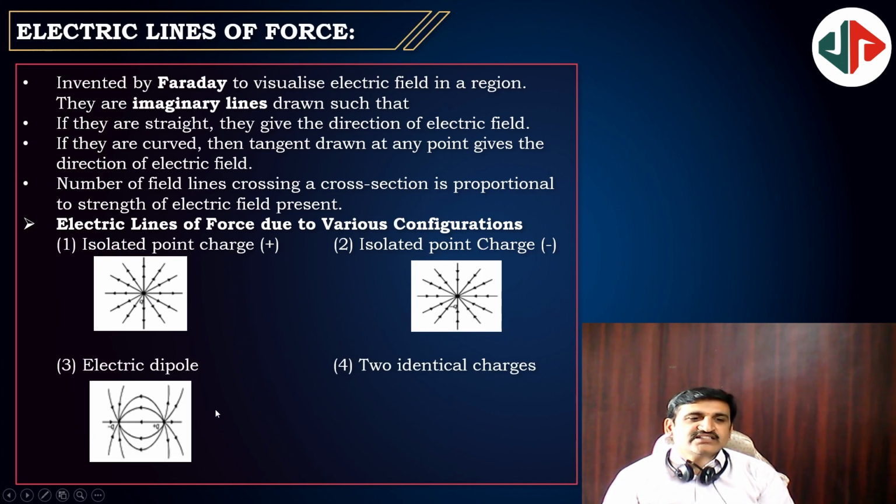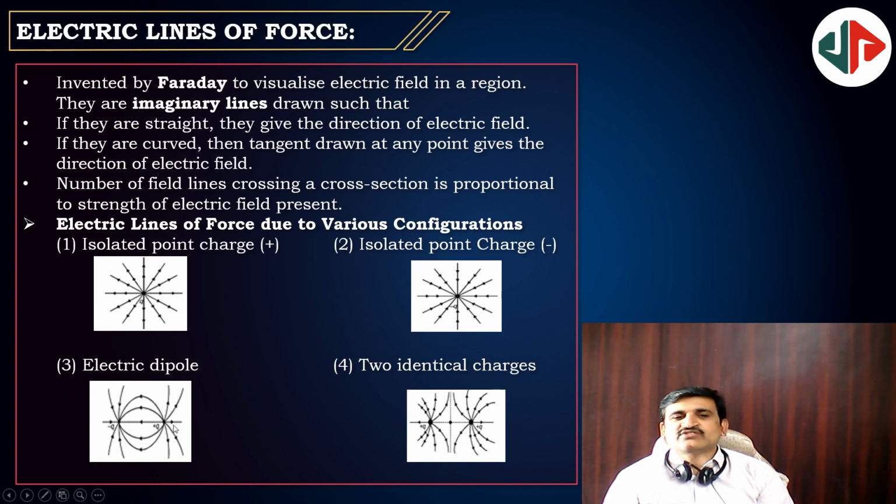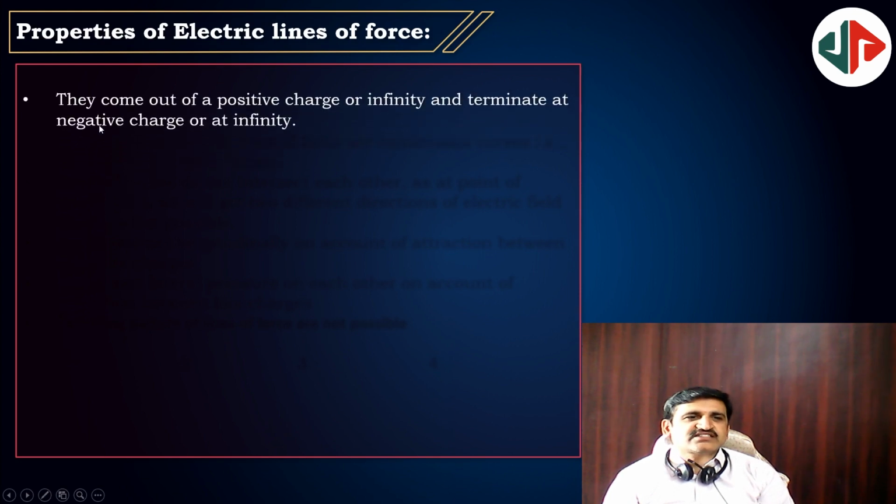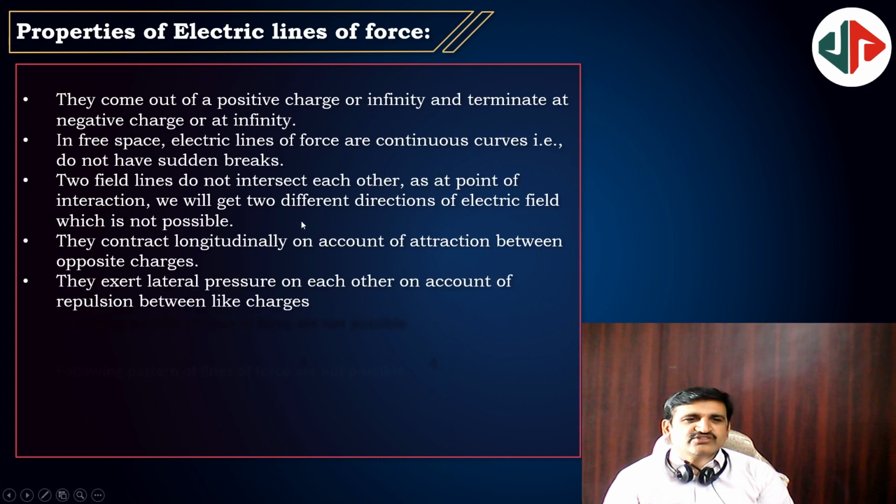And two identical charges, if you have, they will come like this. This fourth one is two identical charges, and a dipole will give you lines of forces like this. Even these pictures are also asked in competitive examinations many times. Properties of electric lines of forces. They come out of positive charge. Of course, whatever we discussed, those only will be.